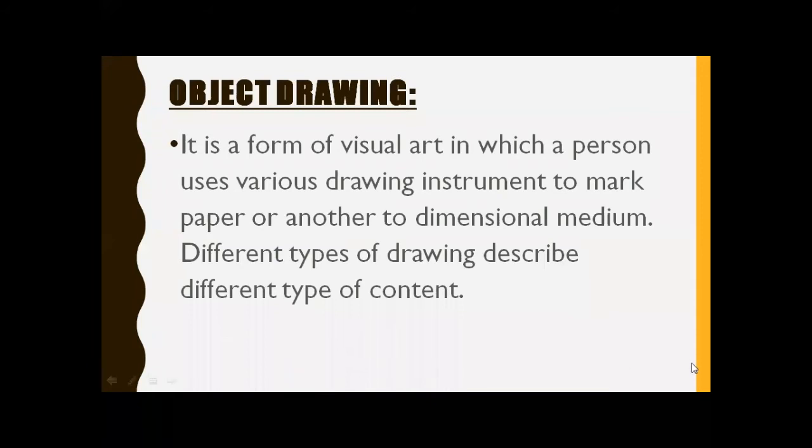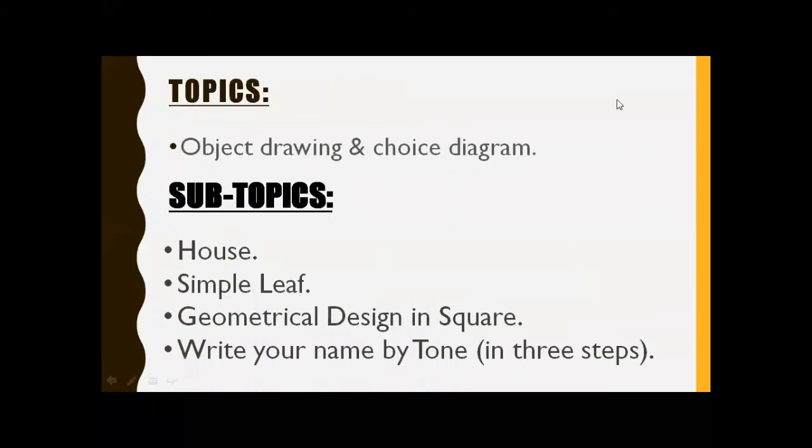Okay, now today our topic is object drawing and choice diagram. And the subtopics are number one, house, number two, simple leaf, number three, geometrical design and square. And write your name by tone, that is the choice diagram. Write your name by tone. All these diagrams are in 3 steps.